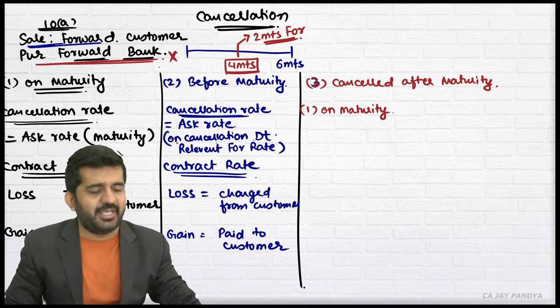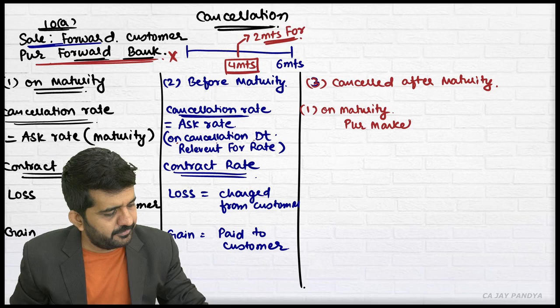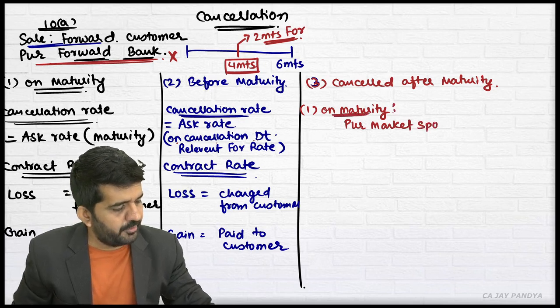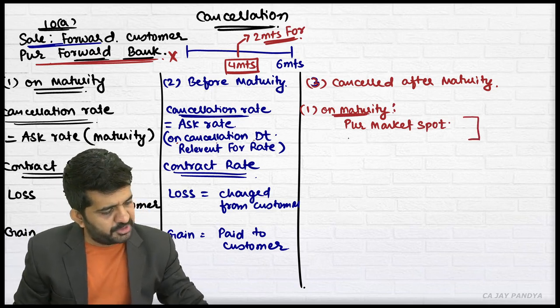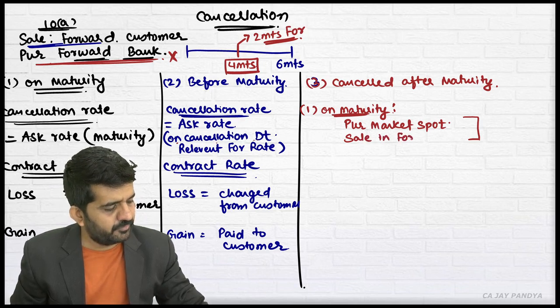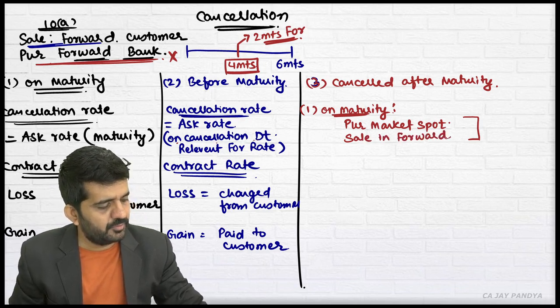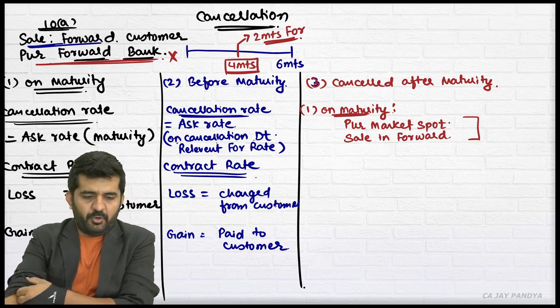If you are cancelling it, the bank will purchase from the market in spot. And for taking that swap position, it will sell in forward. Is it correct?